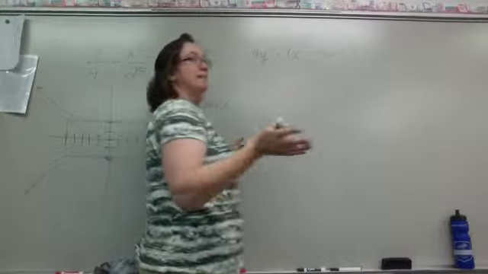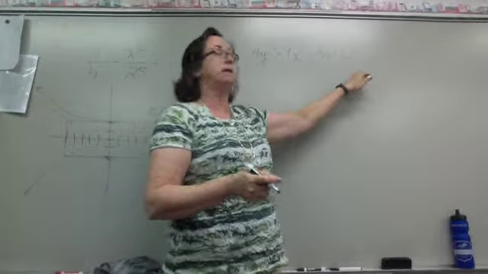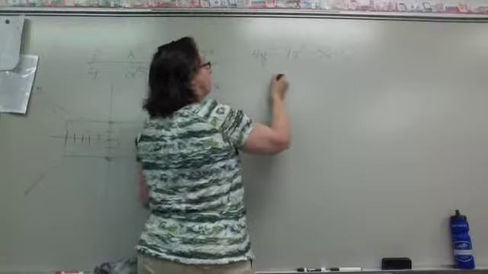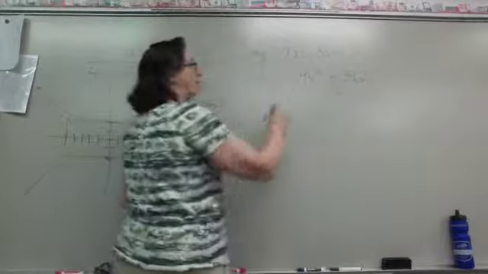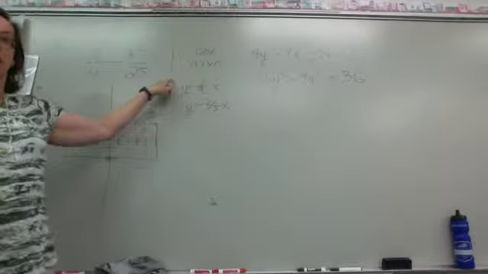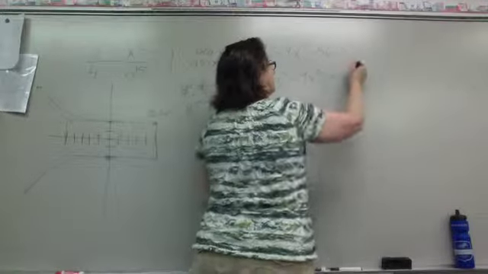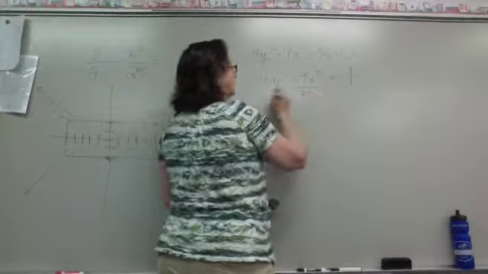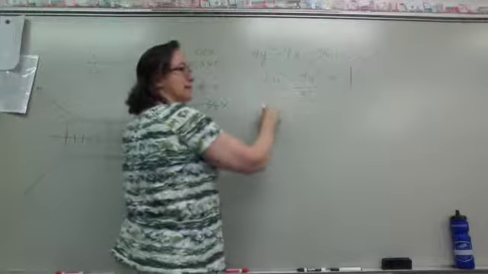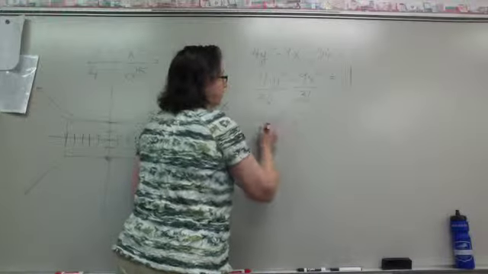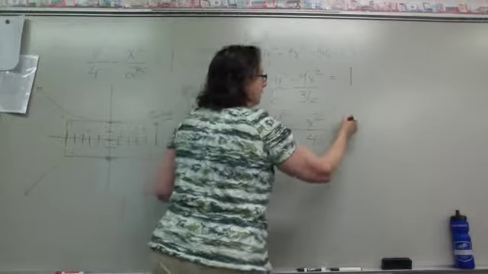Now, we don't have it in the standard form. This is the general form. Remember, general forms have a 0 at the end. We're going to get it in the standard form: 4y squared minus 9x squared equals 36. Now, I need a 1 over there for it to be in its standard form, right? So I'm going to divide by 36. Now, what is this when I reduce it? Y squared over 9 minus x squared over 4 equals 1.